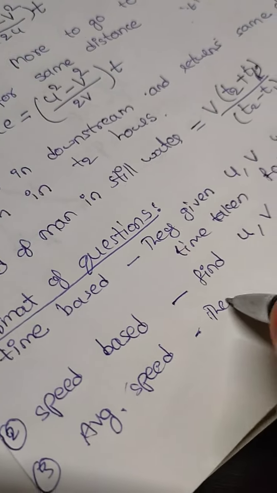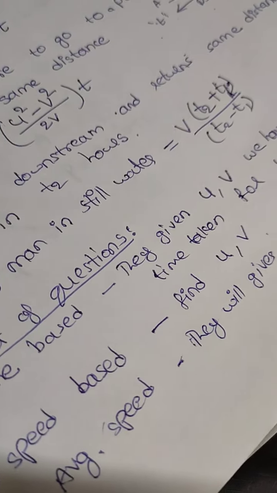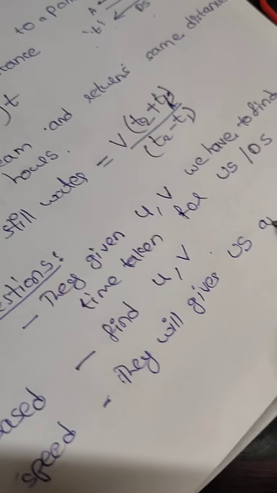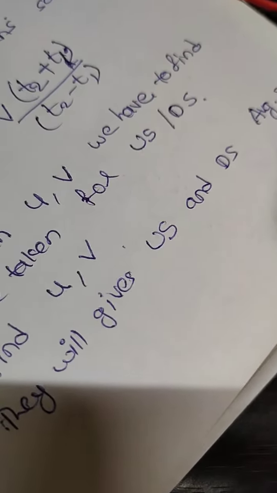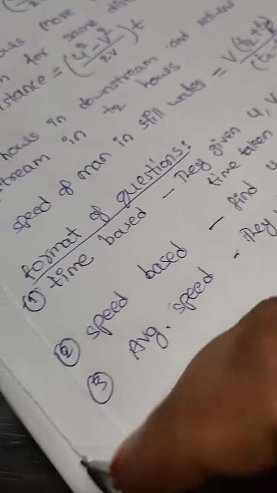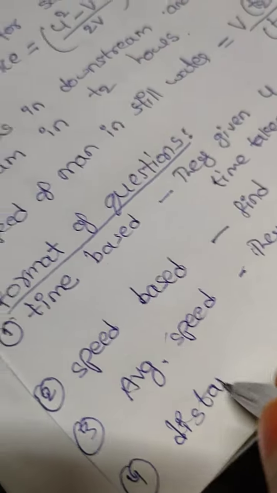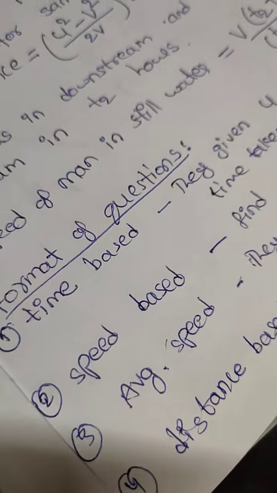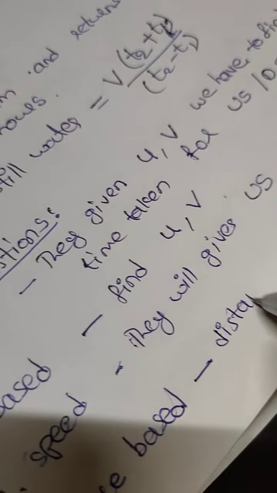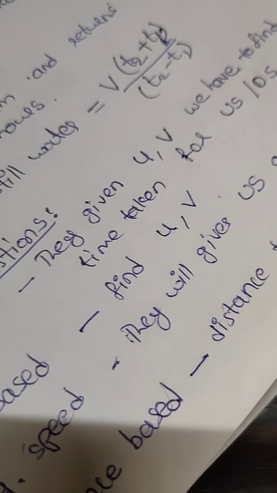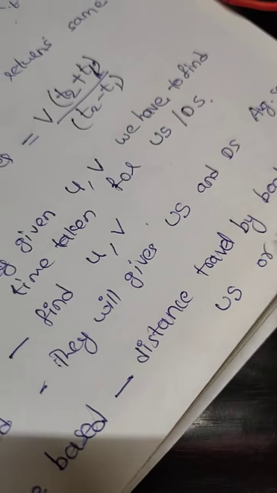Third case, we have to find average speed. They give us upstream speed and downstream speed. From this, we have to find the average speed. And the last case they ask will be distance based. We have to find the distance traveled by the boat in upstream or in downstream.